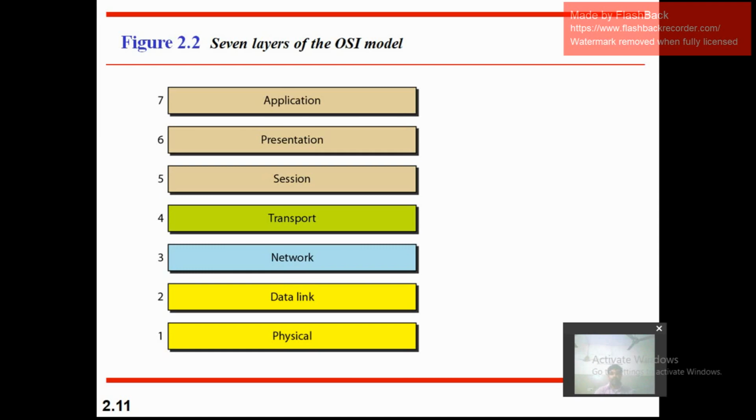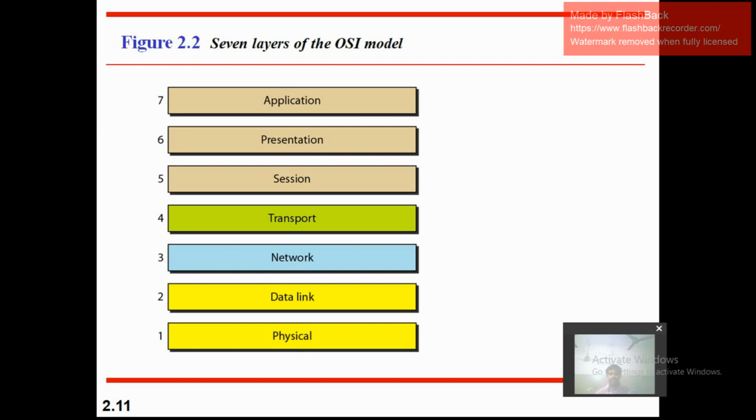The application, presentation and session layers are called upper layers and are implemented using software.